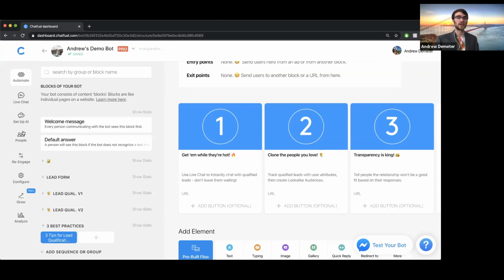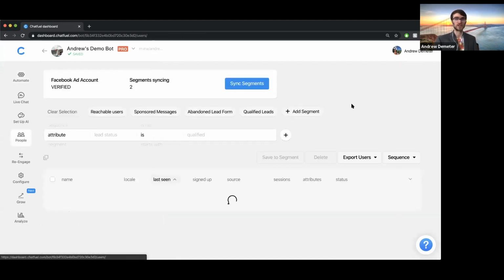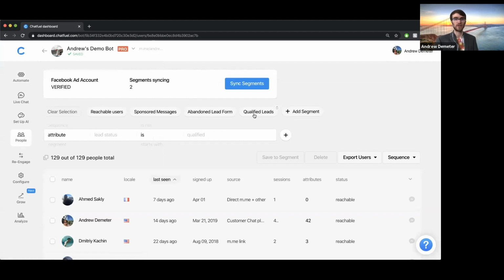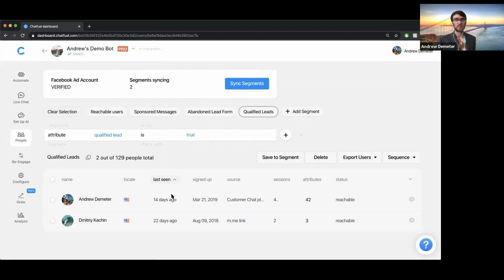And then you can go into the People tab based off of this segment that you've created. I'll choose qualified leads here, which I've created previously as a segment. And now that you see all these qualified and valuable people, you can export it to a CSV file and upload that to Ads Manager as a customer lookalike audience. Although if you want to clone this audience, you'd use a lookalike audience. Or better yet, you could use the segment sync feature, which we are currently rolling out.